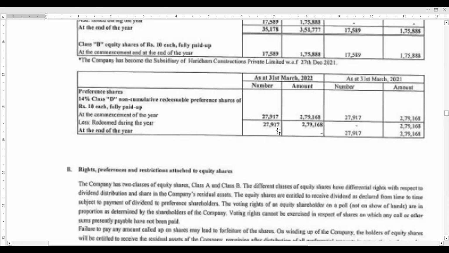Okay. Now further, if you see, shares reserved for issue of options, aggregate number and class of shares. See, for the period of 5 years immediately preceding the date at which the balance sheet is prepared.